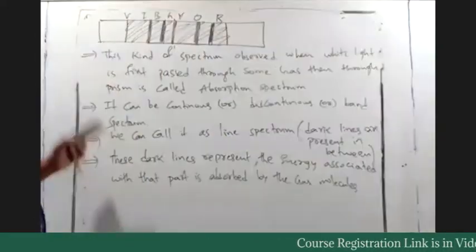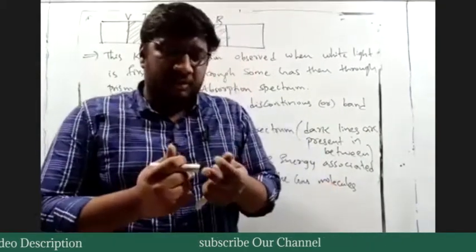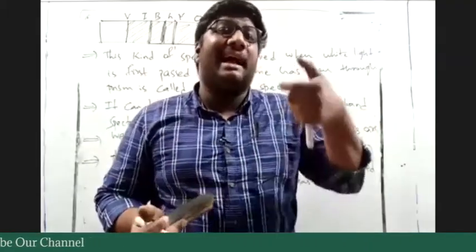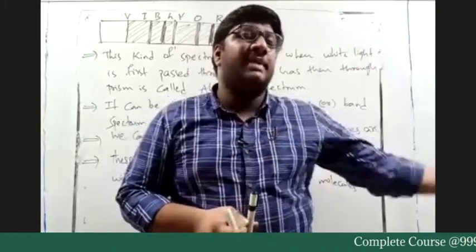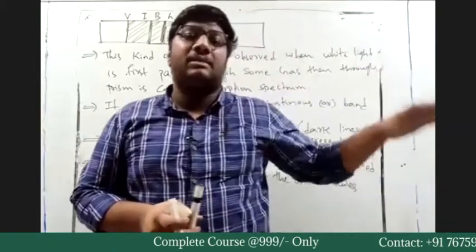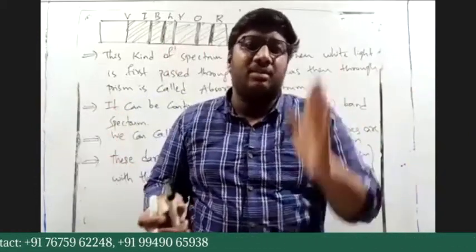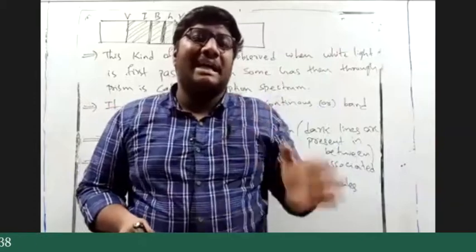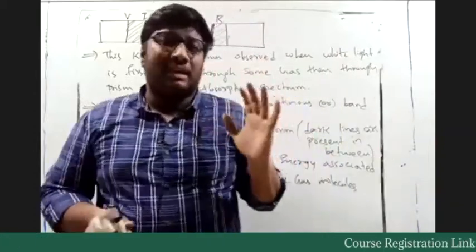Up to now you have seen one direction, that is gas absorbing the energy, and whatever the absorbed energy cannot transmit, so we have dark lines in between the total spectrum. So those dark lines correspond to the energy which is absorbed by the gas molecule.